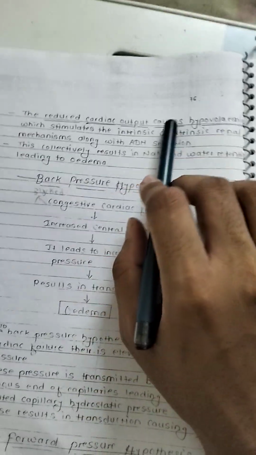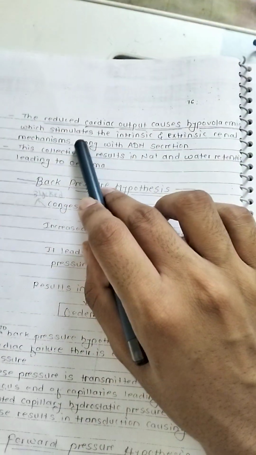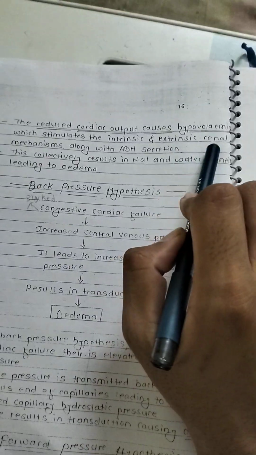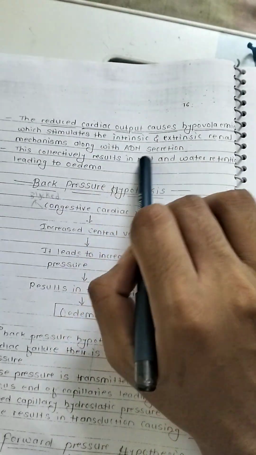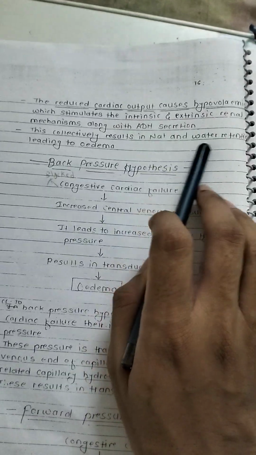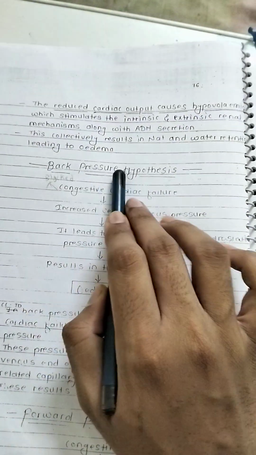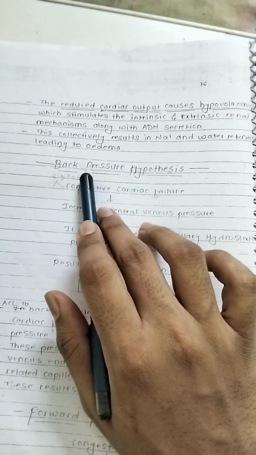The reduced cardiac output causes hypovolemia, which stimulates the intrinsic and extrinsic renal mechanisms along with ADH secretion. These collectively result in Na+ and water retention, leading to edema.